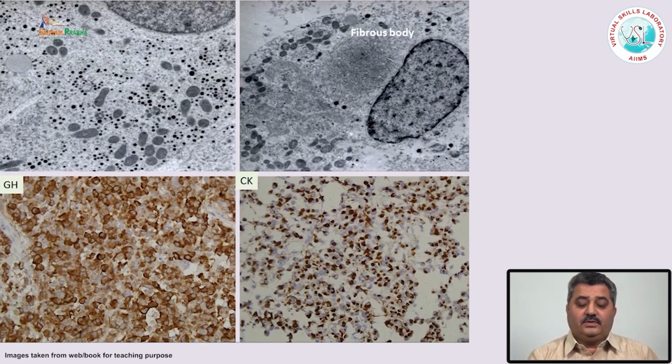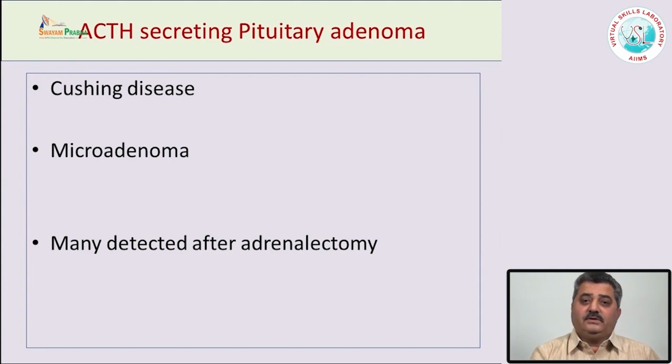And this corresponds to, if you do the ultrastructure examination, the fibrous body, which is nothing but the collection of intermediate filaments and a few neurosecretory granules. So, one can differentiate between the sparsely granulated and the densely granulated pituitary adenoma based on the immunohistochemistry and ultrastructural